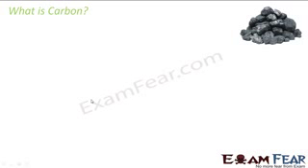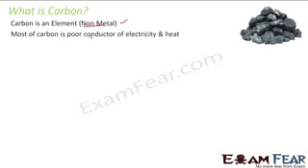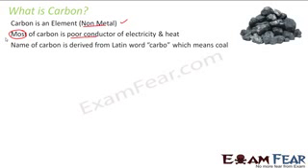So the first thing that comes to our mind is, what is carbon? You must have seen one of the forms of carbon, which is coal. Coal you must have seen in your life. So this is one of the forms of carbon. Carbon is nothing but an element and it is a non-metal. Please note, carbon is a non-metal. Carbon is generally a poor conductor of heat and electricity, though there is an exception to it which we will cover. But in most cases, carbon is a poor conductor of heat and electricity.